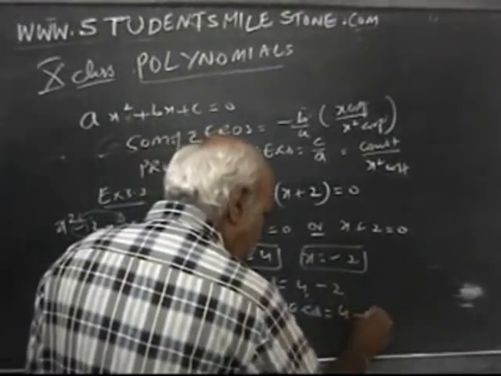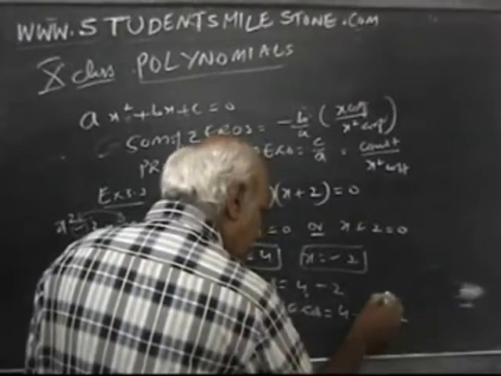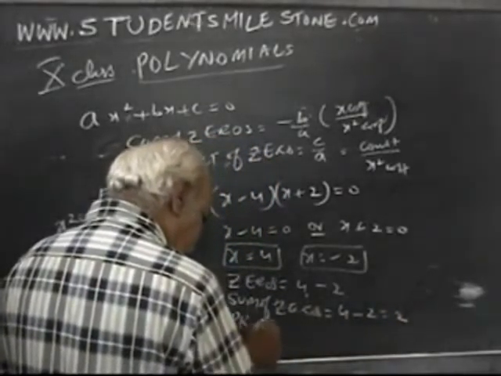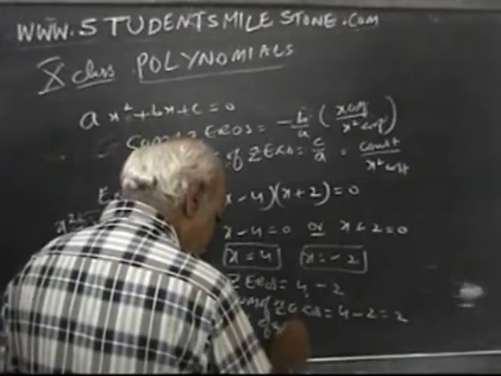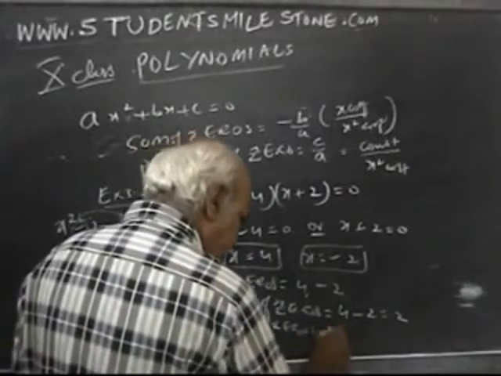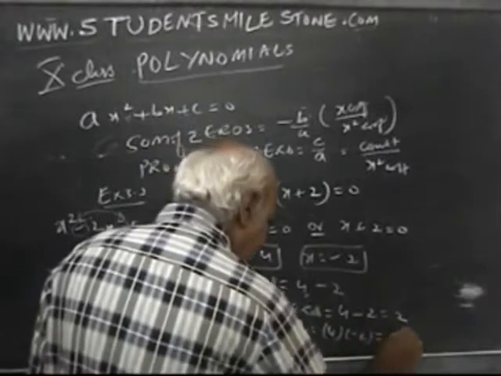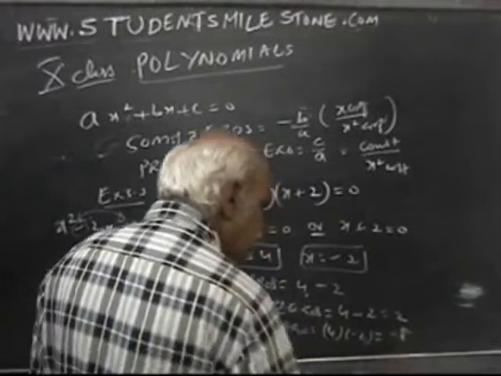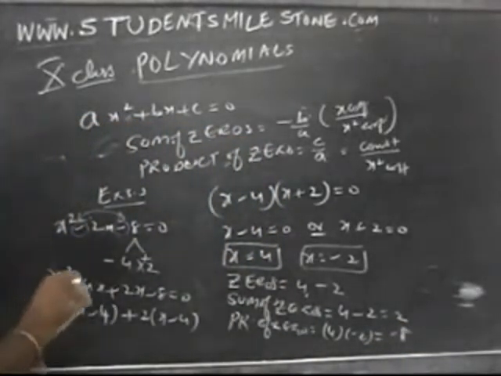Okay, you add 4 and minus 2, how much? 2. And what is the product of the zeros? 4 into minus 2, how much do we get? Minus 8.